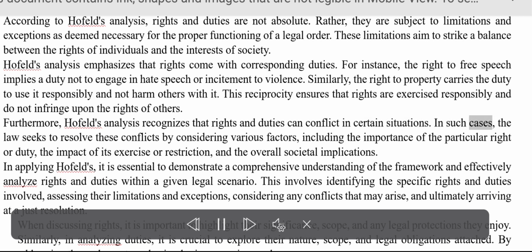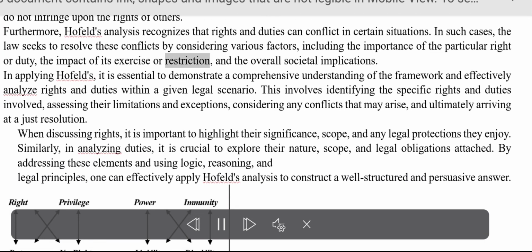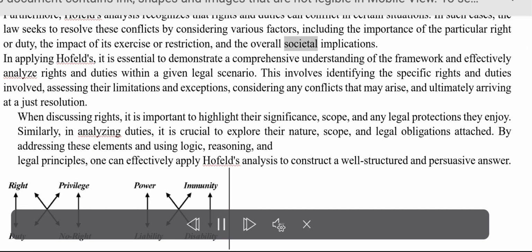In such cases, the law seeks to resolve these conflicts by considering various factors, including the importance of the particular right or duty, the impact of its exercise or restriction, and the overall societal implications.